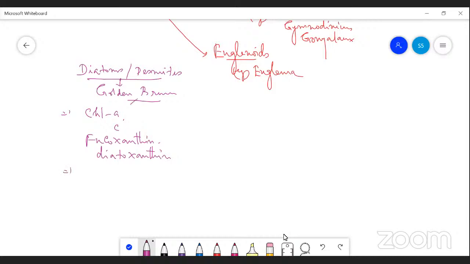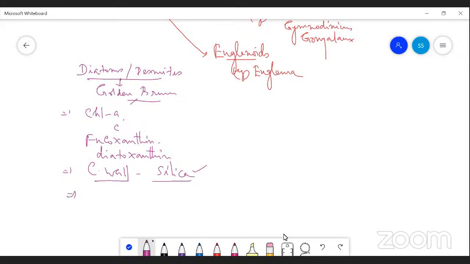The cell wall of these diatoms is indestructible. We can't easily destroy it, because of the deposits of silica. So these are said to be siliceous cell walls, silica deposits.